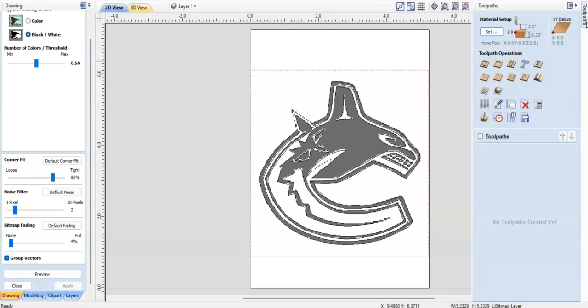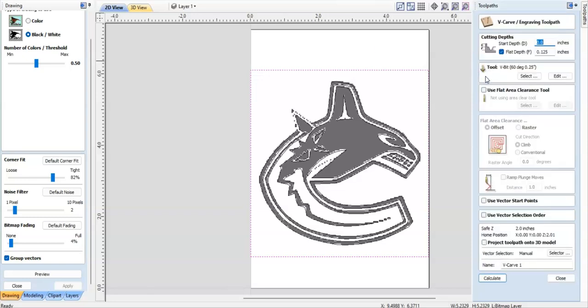And I'm going to create a toolpath with the VCarve. So we're going to be doing mostly just a simple VCarve or engraving toolpath. There's other options, but for the thickness of material that we have, this one is going to make the most sense. And we're just going to do one simple toolpath for this.